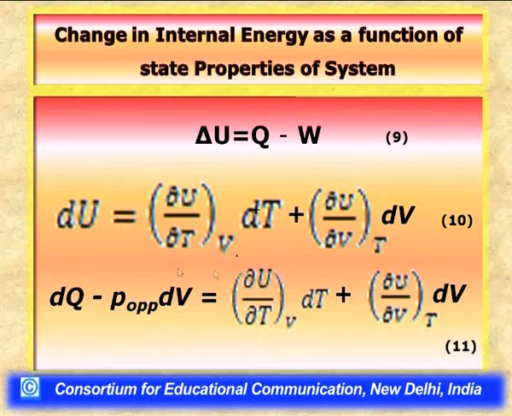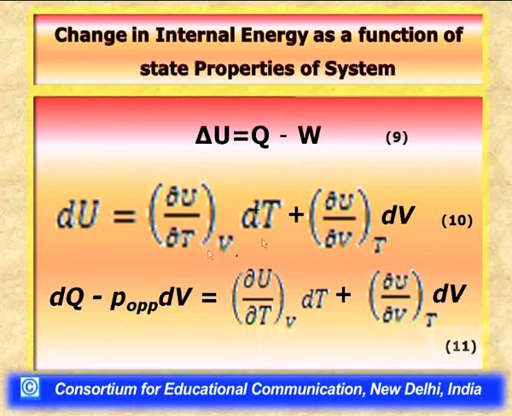The first term is the contribution towards the change in internal energy due to change in temperature, with volume kept constant. What does it mean? It gives the contribution when the system undergoes only a change in temperature and volume is kept constant, how much internal energy change it will produce.